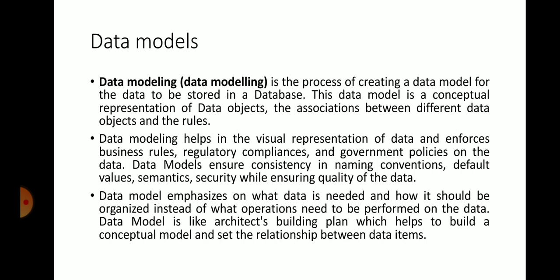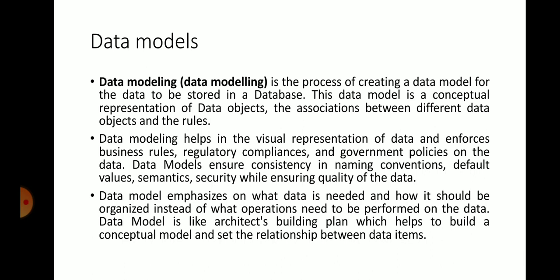Yes, what is data modeling? It is a process of creating a model of the data for storage purposes, right? Data modeling helps in visual representation of data and enforces business rules, regulatory compliances, and government policies on the data.